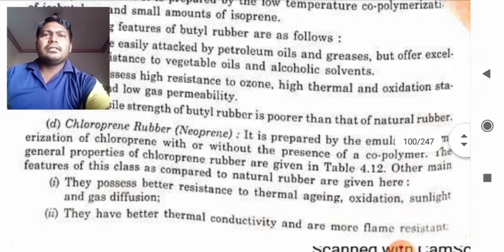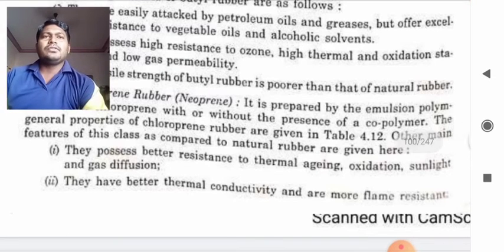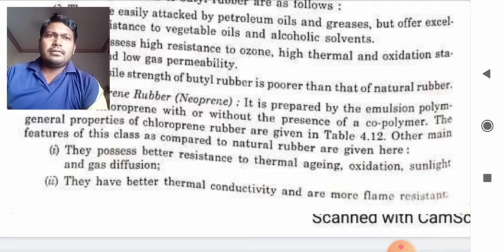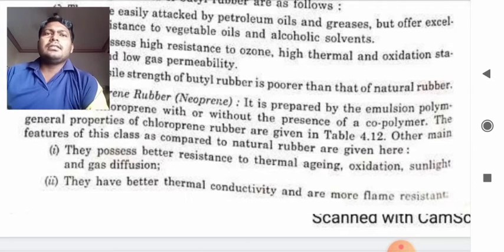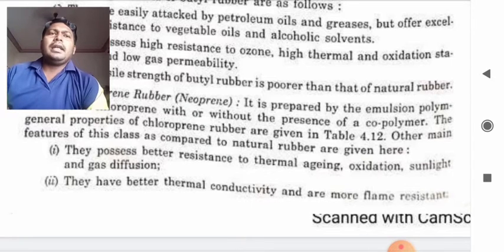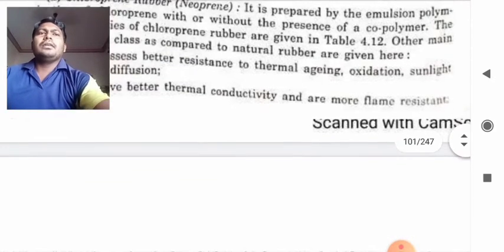Other main features of this class as compared to natural rubber are listed here. They possess better resistance to thermal aging, oxidation, sunlight and gas diffusion. You should remember this property so as to use this material wherever you find it desirable. The next point is they have better thermal conductivity and are more flame resistant. Neoprene is resistant to flame also.